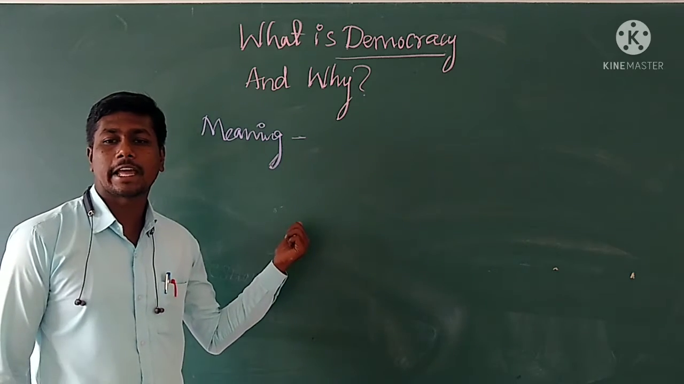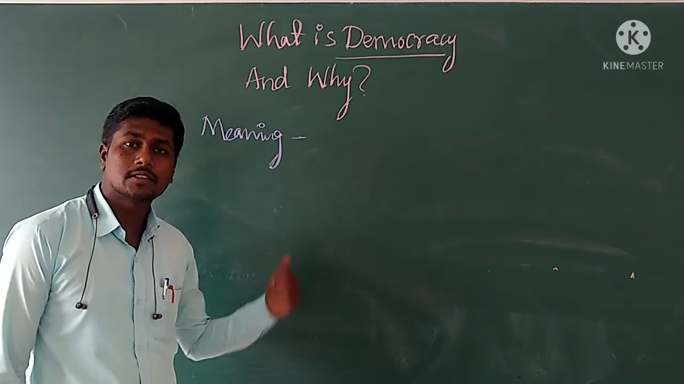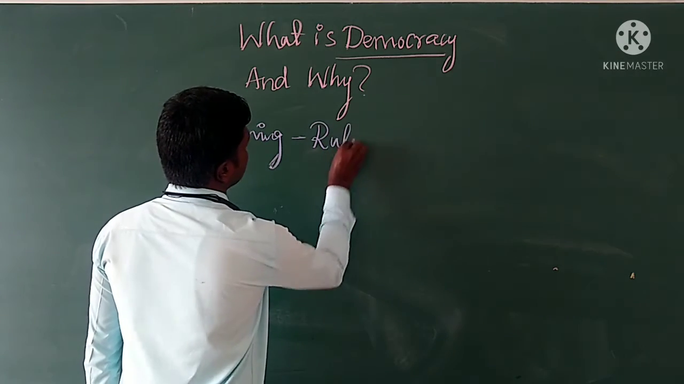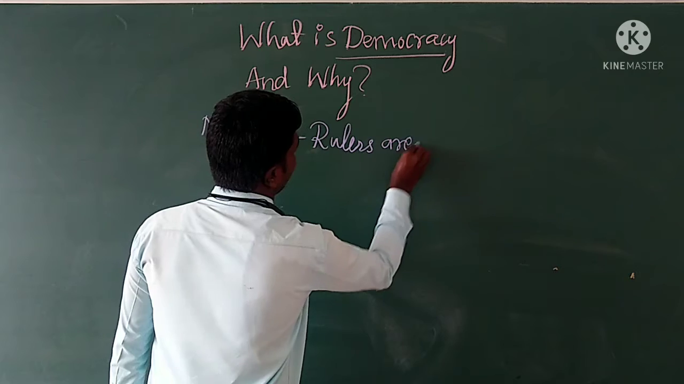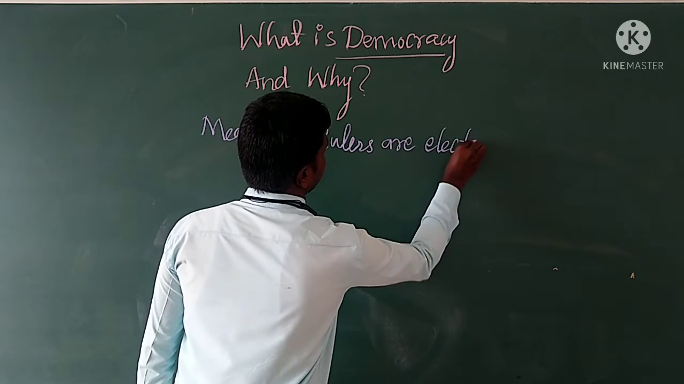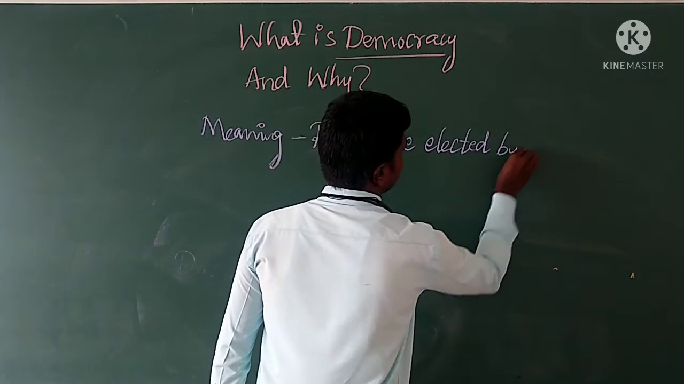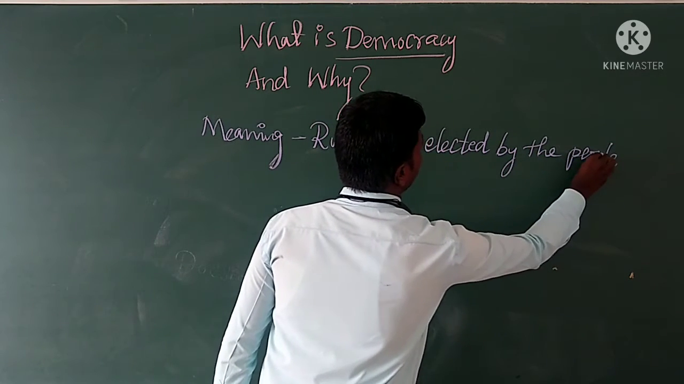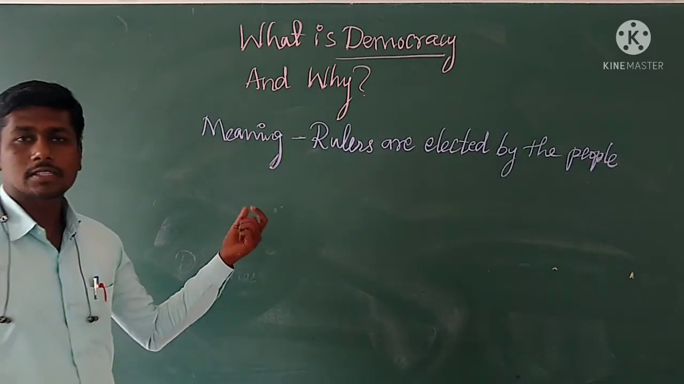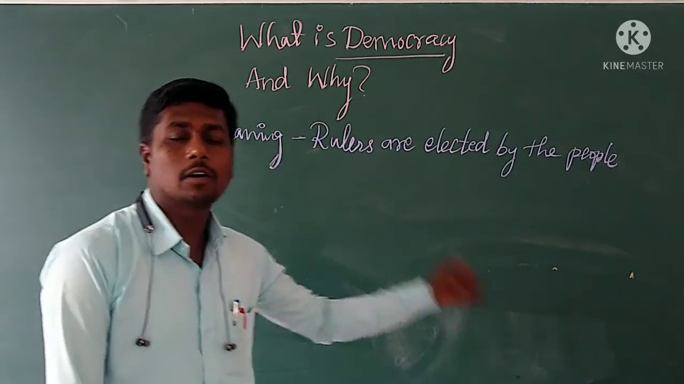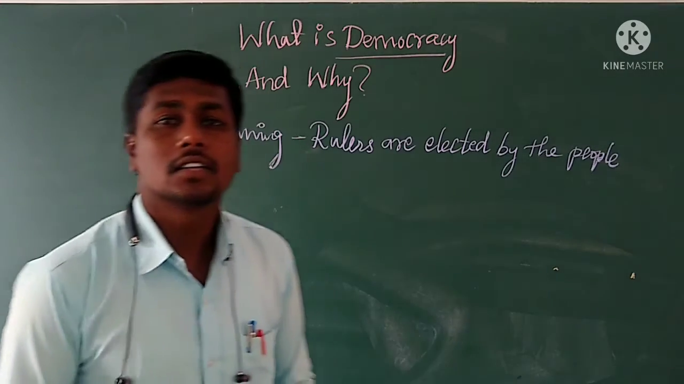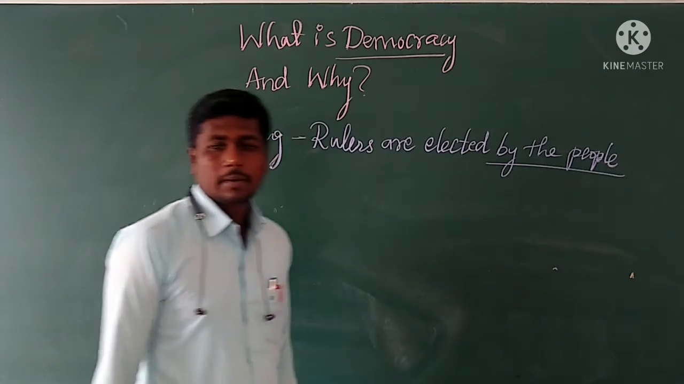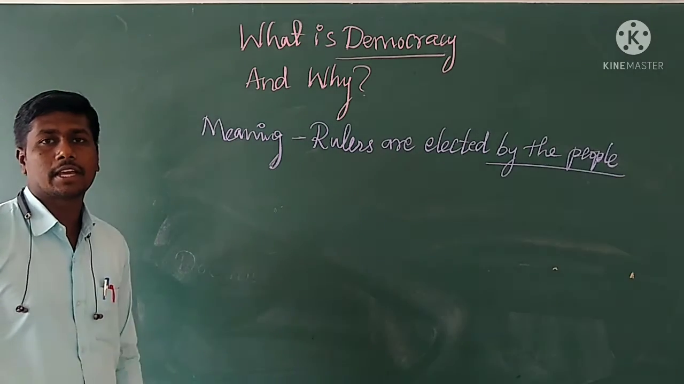Democracy is a type of government in which rulers are elected by the people. This is one common definition we can take here. Democracy is a form of government in which rulers are elected by the people. This is one simple definition we can understand.